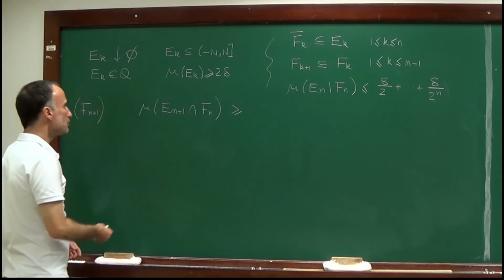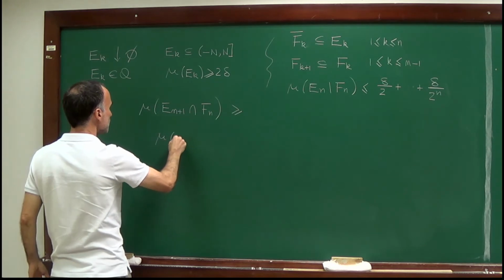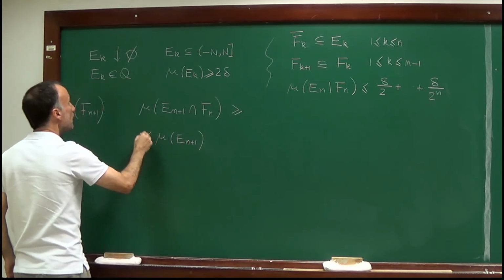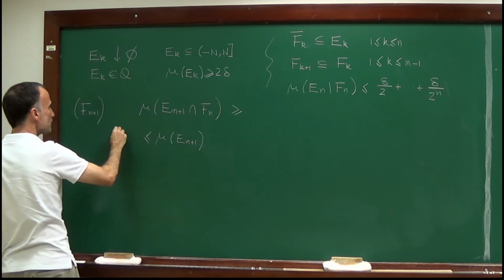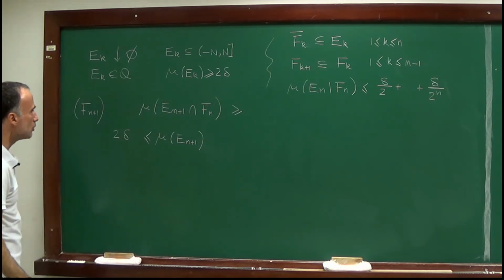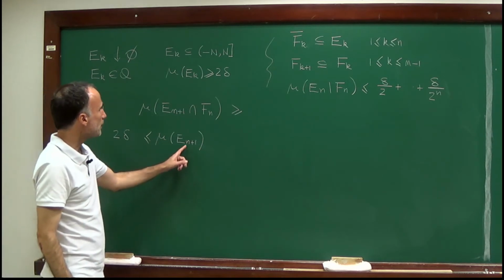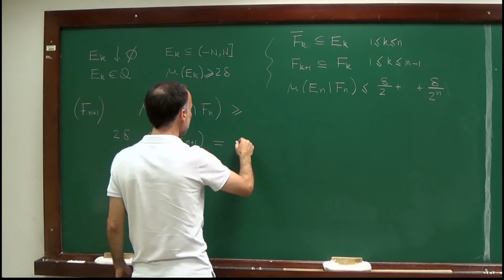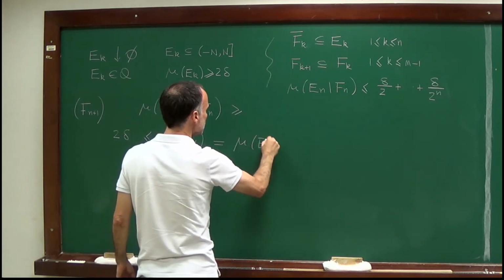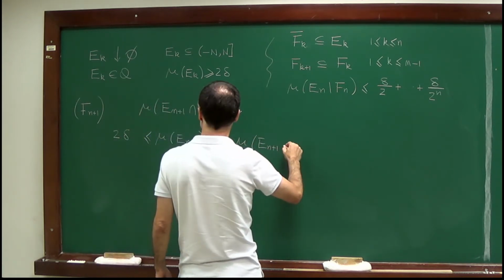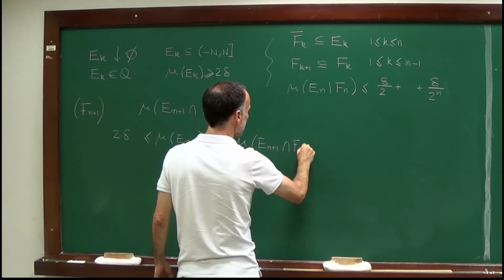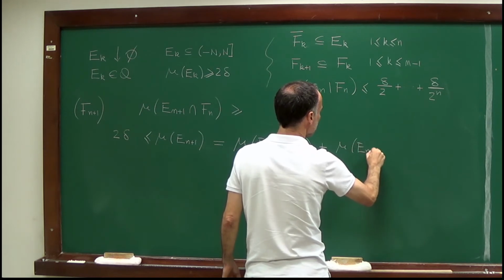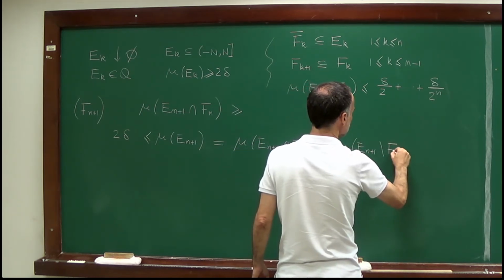And so what did we do? Well, we considered the set En+1. We know by assumption that the measure of this set is bounded below by 2 delta. On the other hand, if I intersect this set with Fn, I get that the measure of this set is equal to mu of En+1 intersection Fn plus mu of En+1 minus Fn.